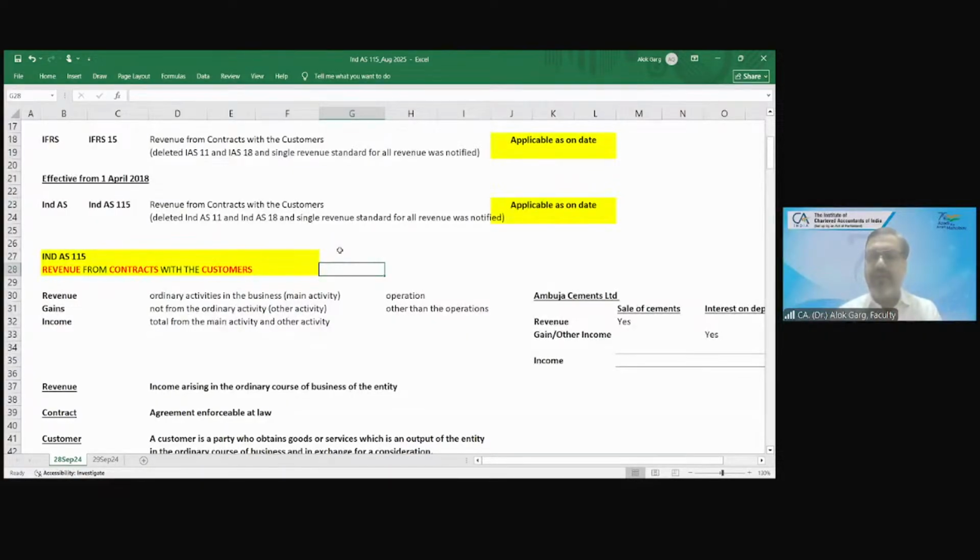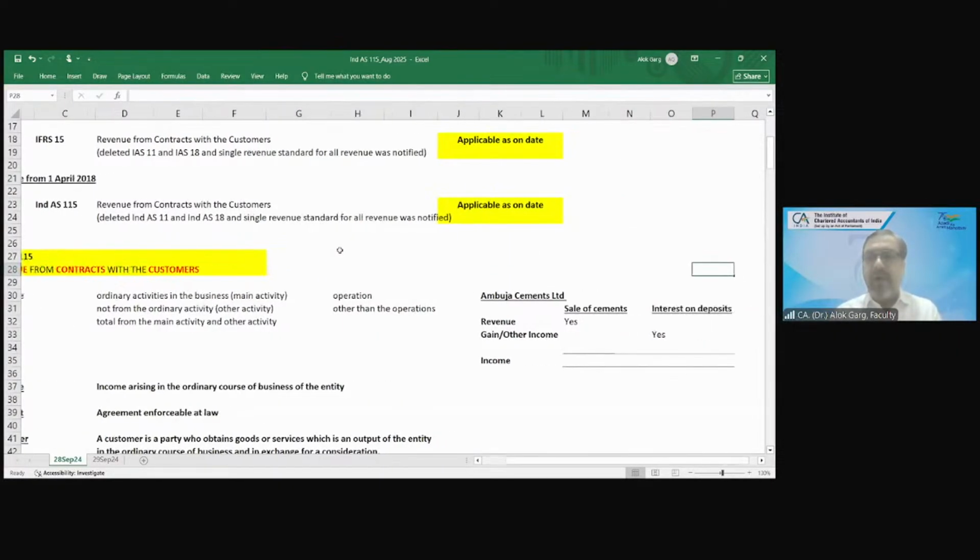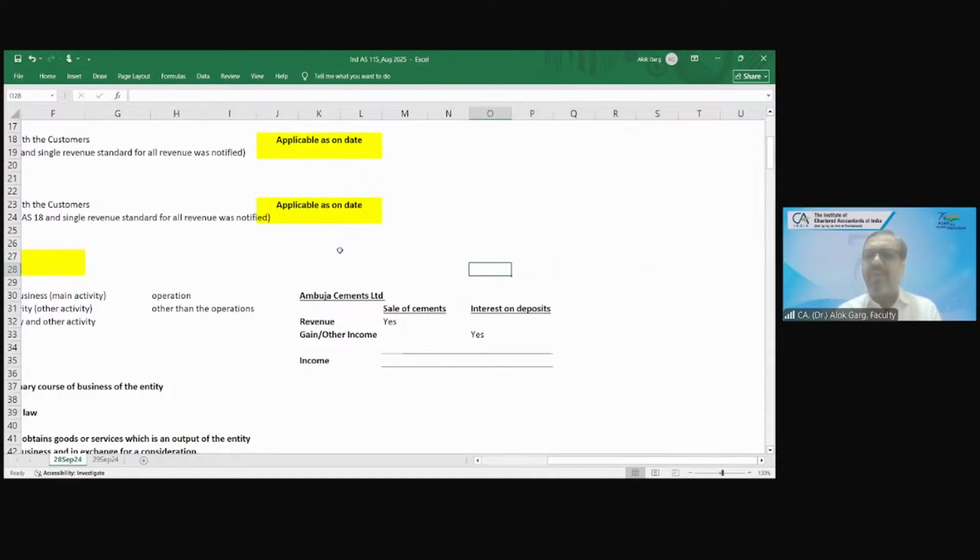So friends, what is revenue and how is it different from other income, and from gains? Revenue is something generated from the ordinary activity of the business. For example, Ambuja Cements Limited. What is the nature of business of Ambuja Cements?